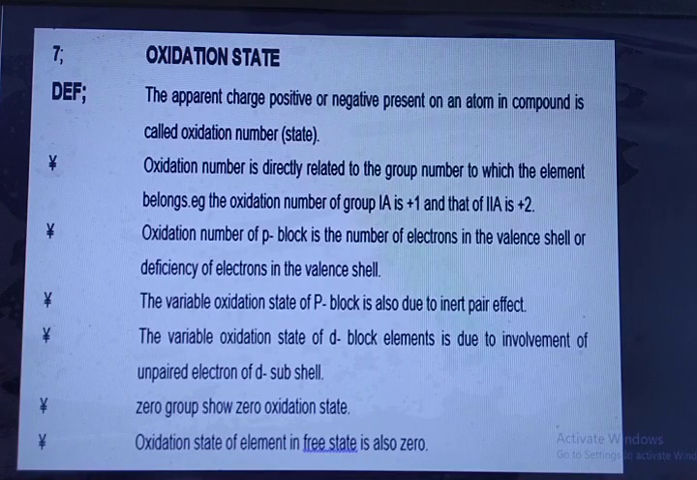The variable oxidation state of d block elements is due to involvement of unpaired electrons of d subshell. Zero group shows zero oxidation state. Oxidation state of an element in free state is also zero.